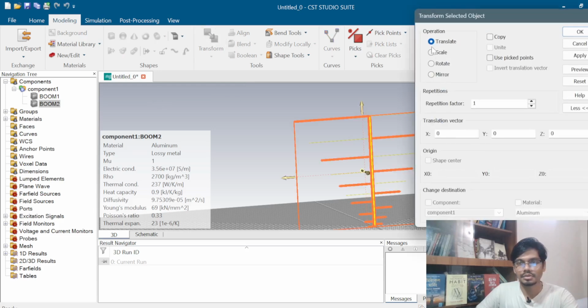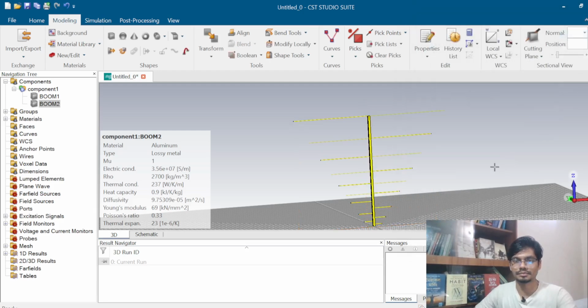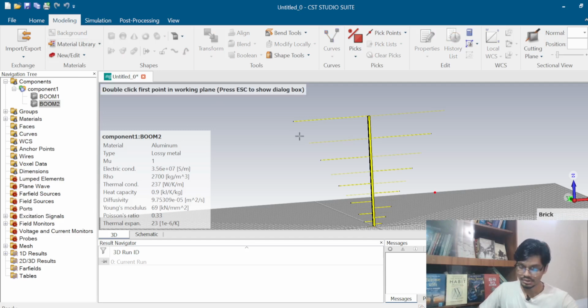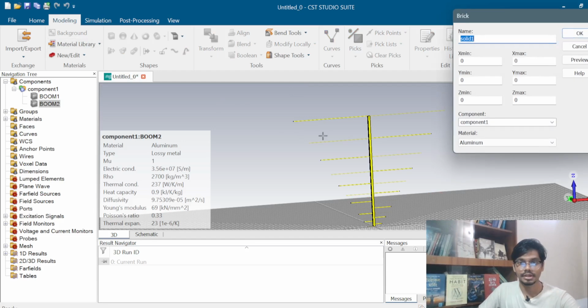Then again I have to go to transform, then translate. I have to give the y value 0.56, and then click OK. Now I have to go to modeling. We are in the modeling, and I have to select brick, then click ESC. Then I have to give the name start1,